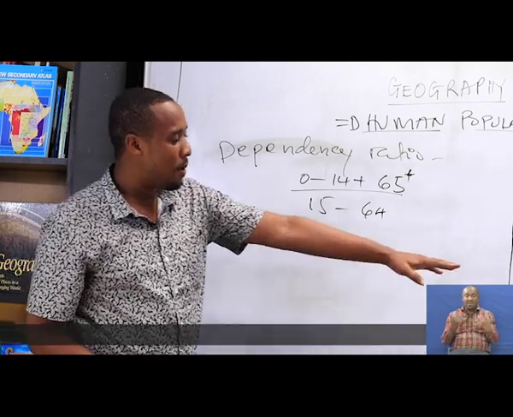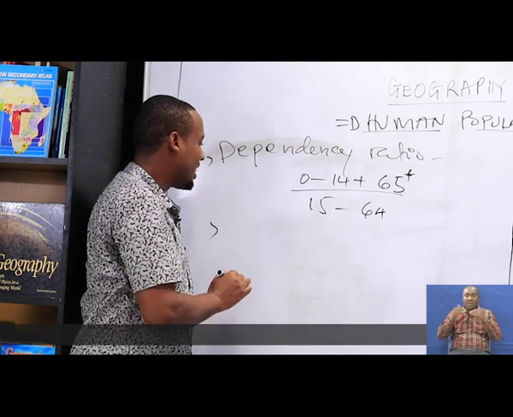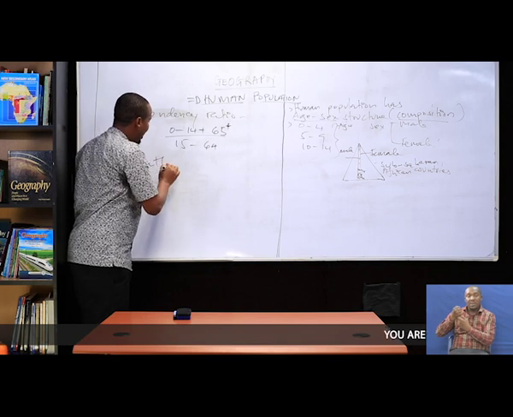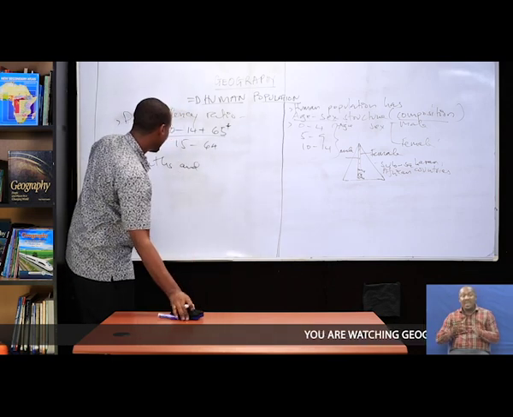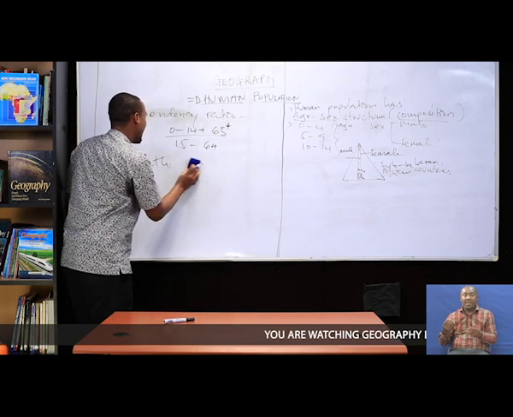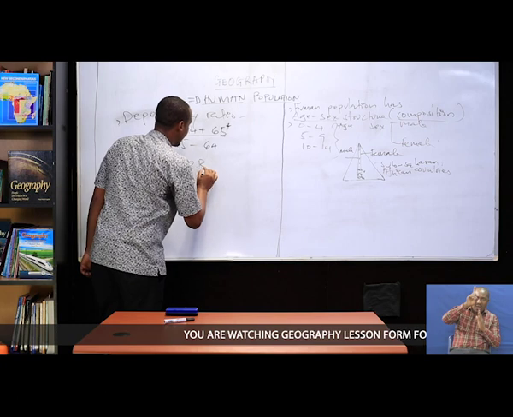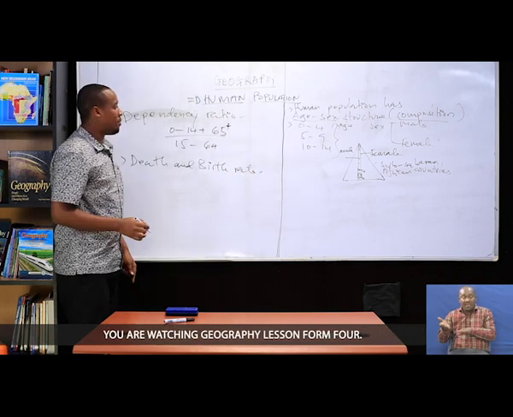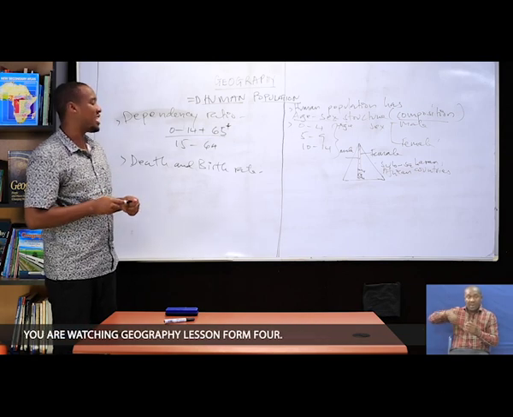Now again, through population pyramids, someone may get the death and birth rate, whether it is high or low. For example, from our pyramid, the pyramid has a broad structure.